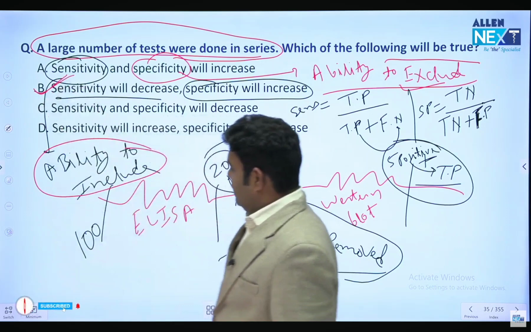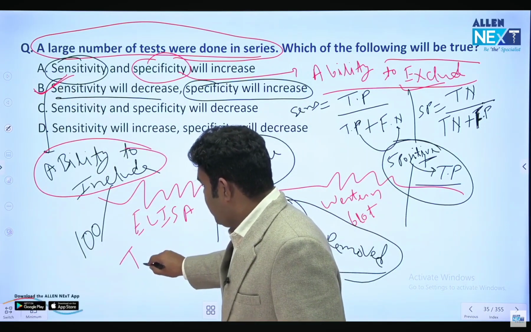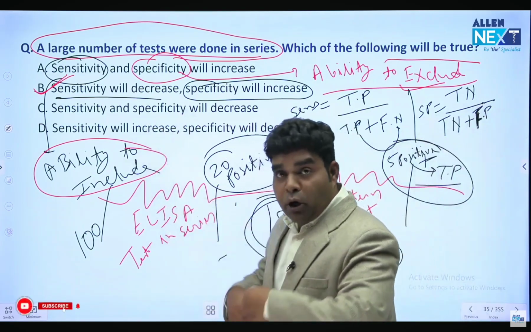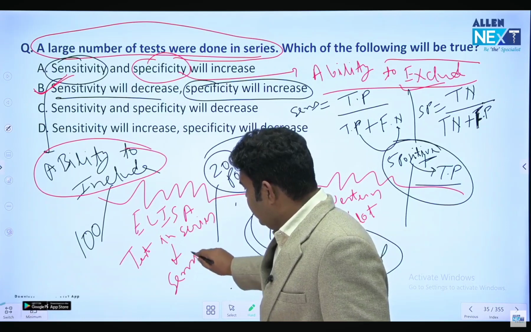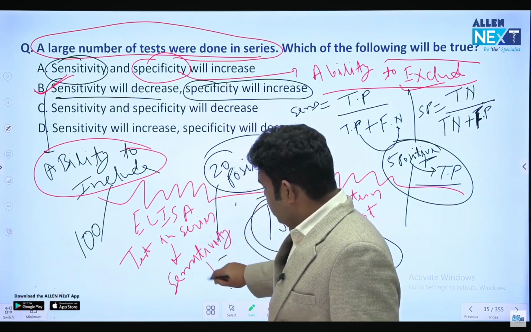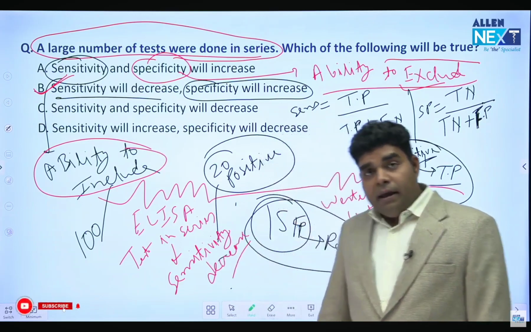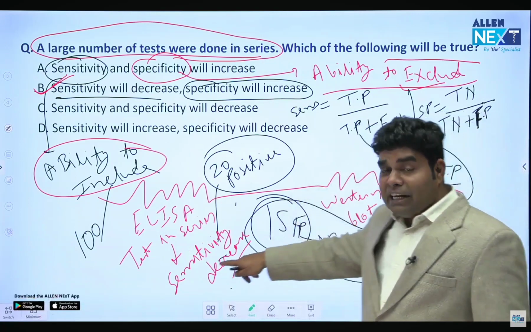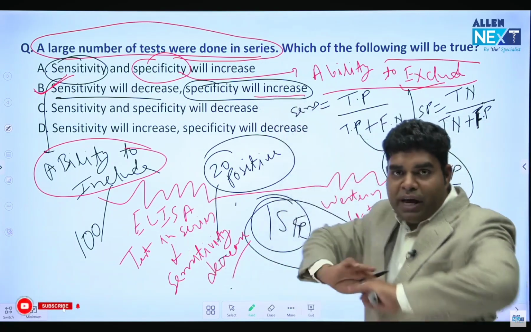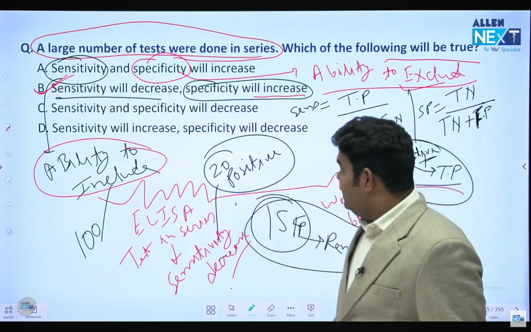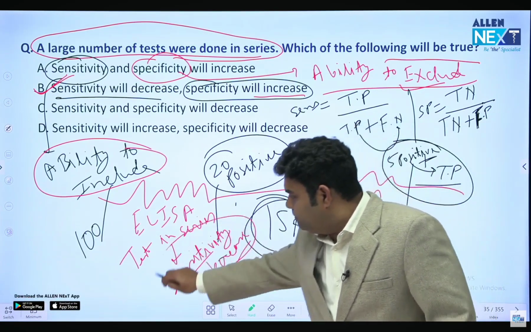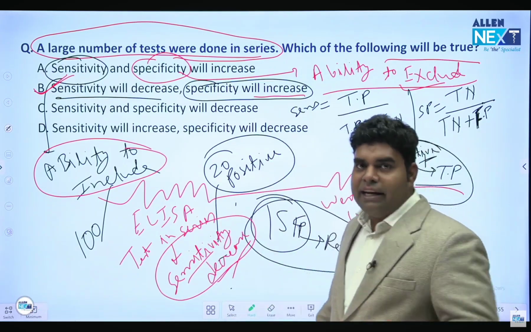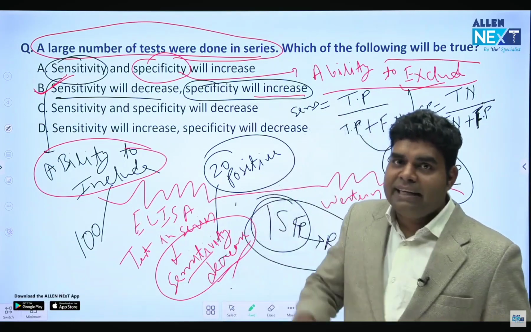Do remember this point, that whenever we do test in series, it removes people. Because it removes people, sensitivity decreases. And when sensitivity decreases, specificity is just the opposite of that, so specificity will increase, because we are removing people. And if test in series is decreasing sensitivity, test in parallel will increase sensitivity. Okay? So just remember this one line: test in series, remove people, so it decreases sensitivity.